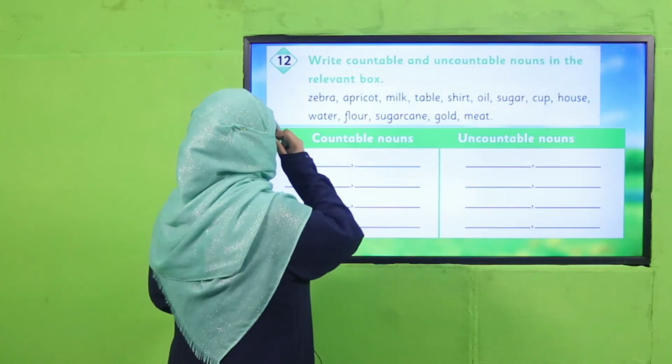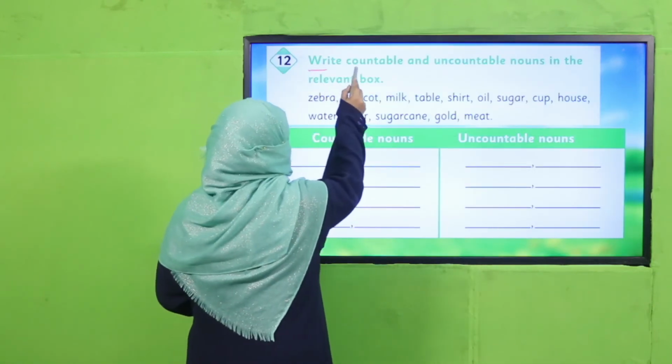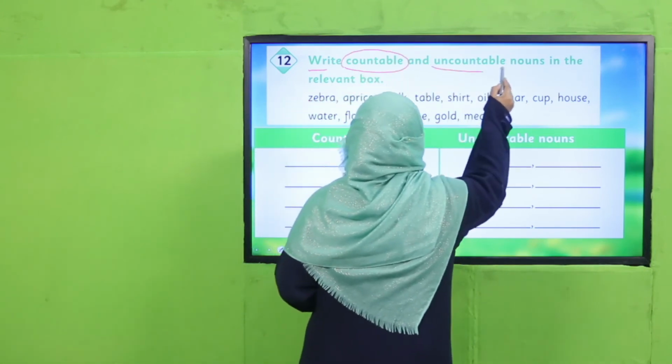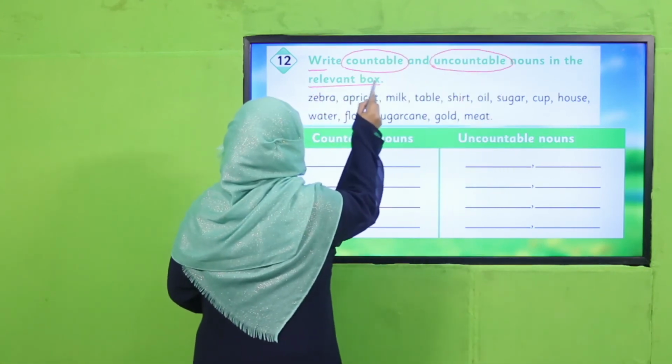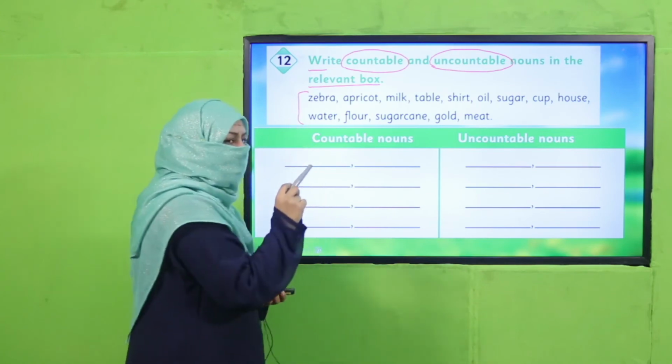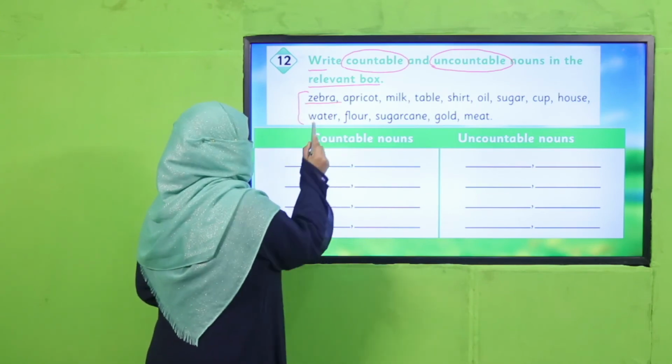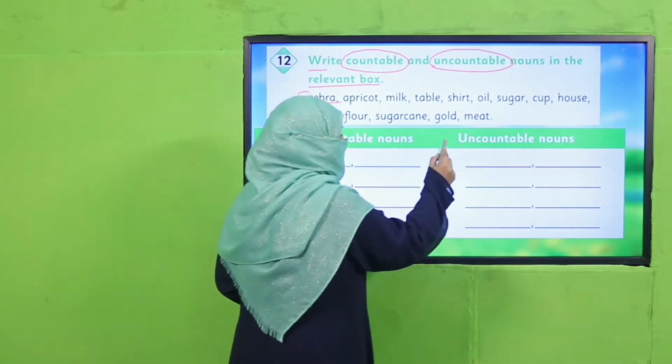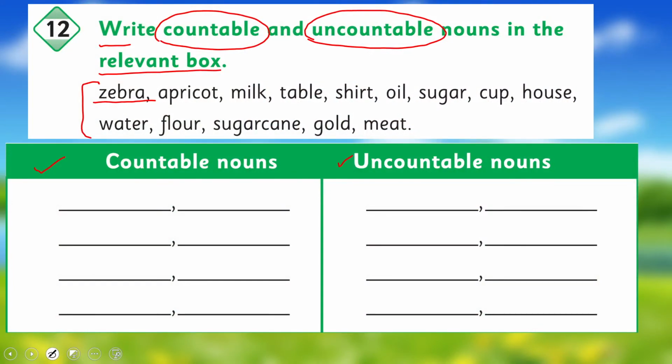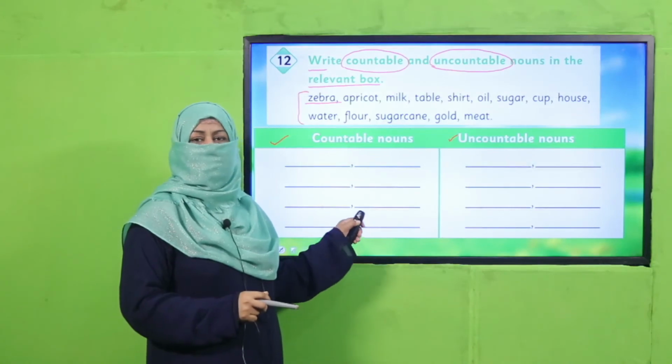So it's time to practice from your book. You will write countable and uncountable nouns in the relevant box. Here is a word bank. You'll read the noun. If it is countable, it will come here. If it is uncountable, it will come here. So read carefully and categorize carefully. So pause the video, complete this exercise in your book.